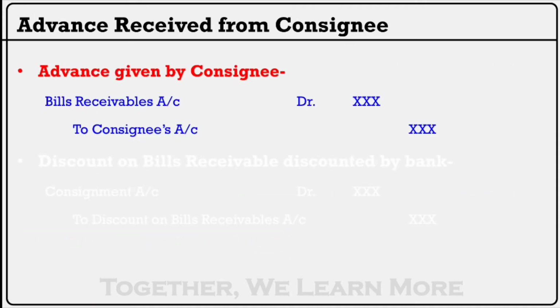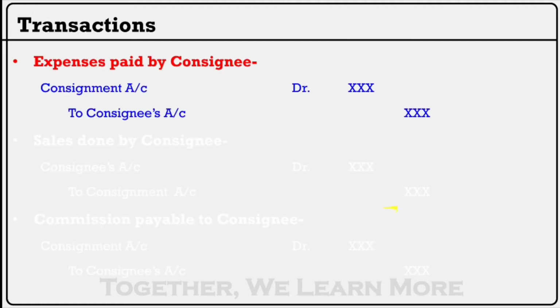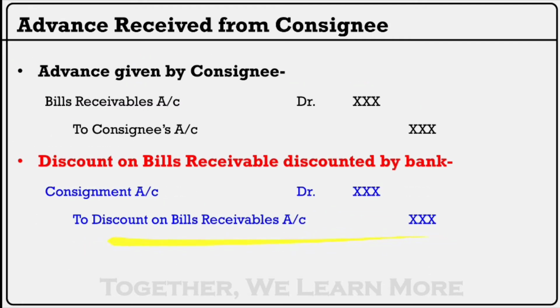Look at here. When advance is given by consignee, we have to give effect in consignee's account. So bills receivable account debited to consignee's account. If any discount is there, so consignment account debited to discount on bills receivable. This is the entry, this is the effect of advance given by consignee.